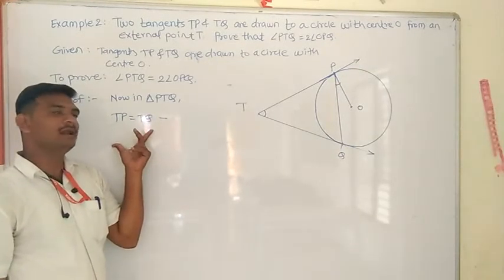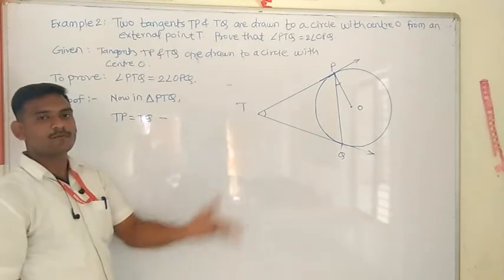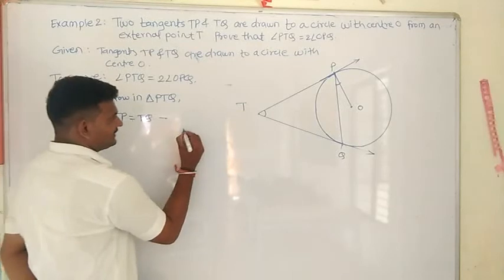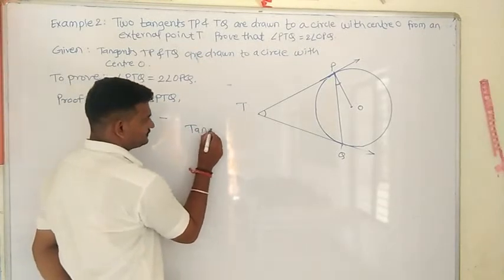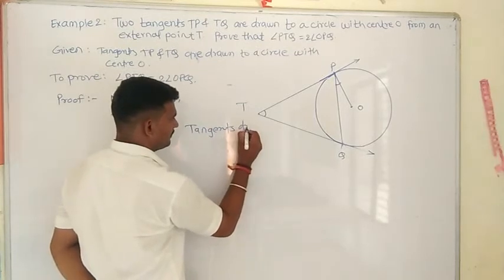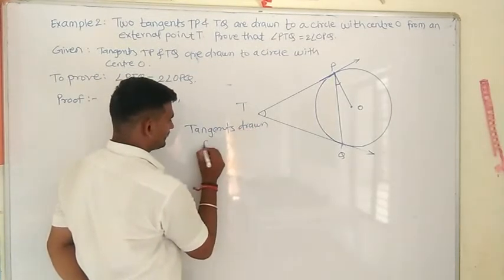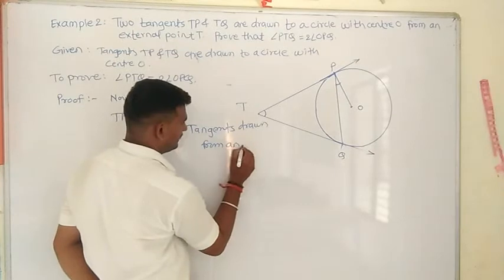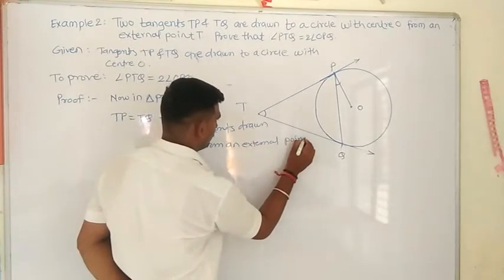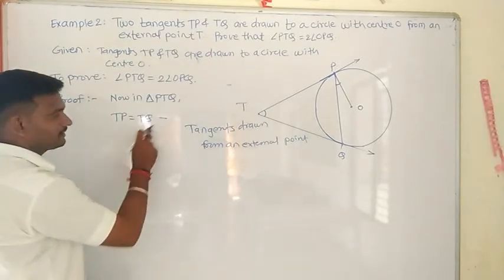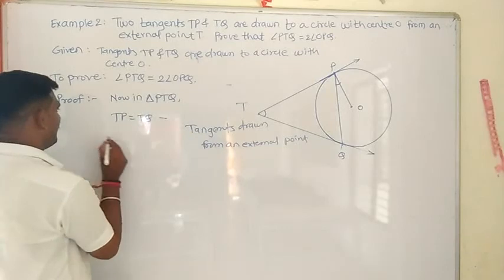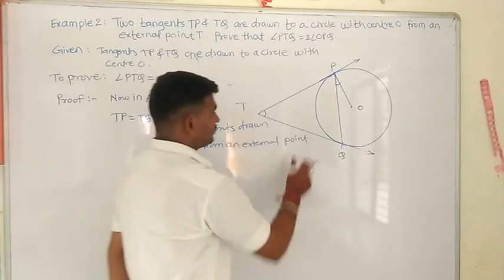Why are these 2 equal? We know that tangents drawn from an external point are equal, so TP is equal to TQ. What is the reason? Tangents drawn from an external point. TP and TQ are tangents drawn from the external point. Now we got TP and TQ.